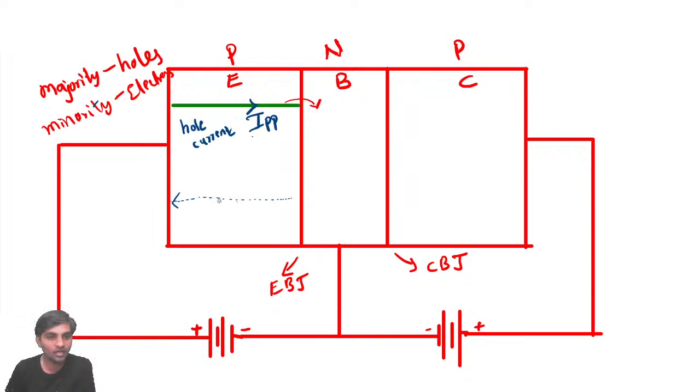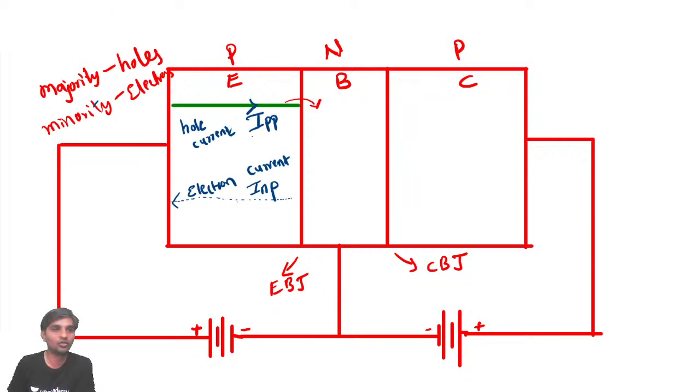Now, what is the current because of these minority charge carriers? The current because of these minority charge carriers is nothing but INP, that is electron current. When electrons are moving in this direction, what would be their current direction?